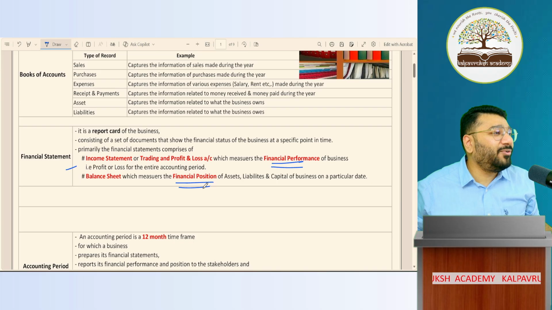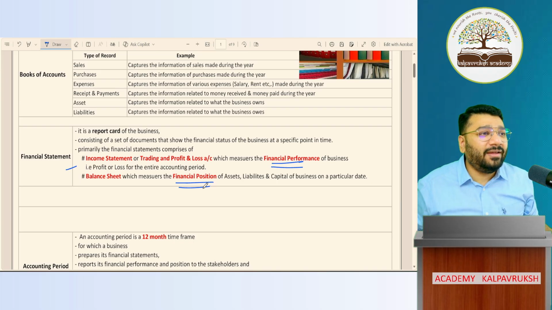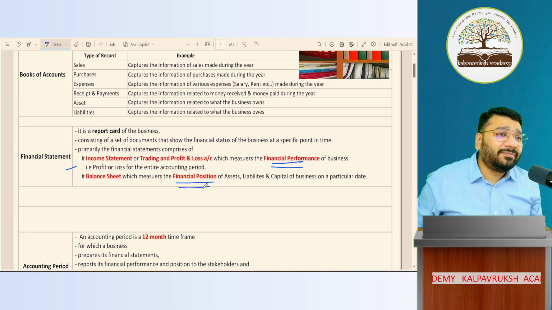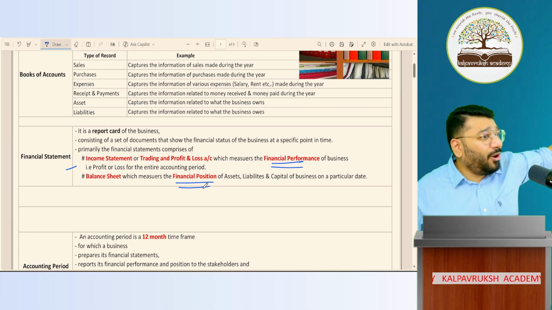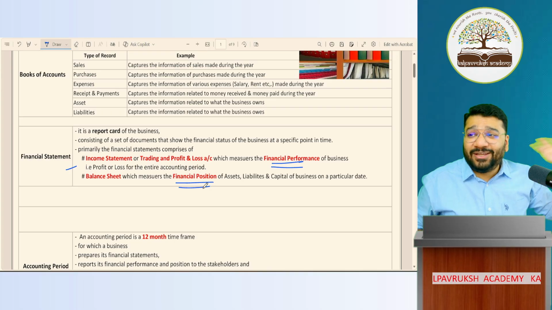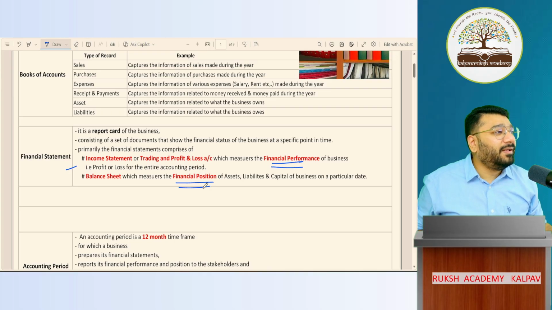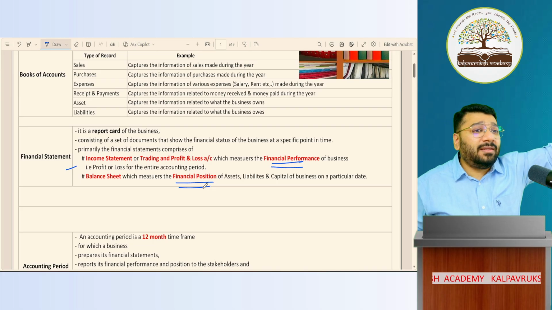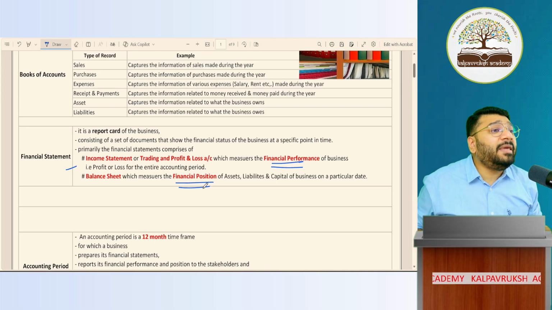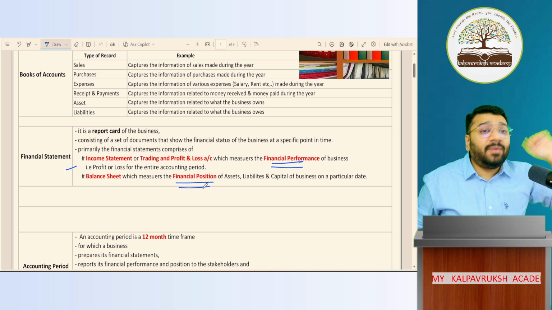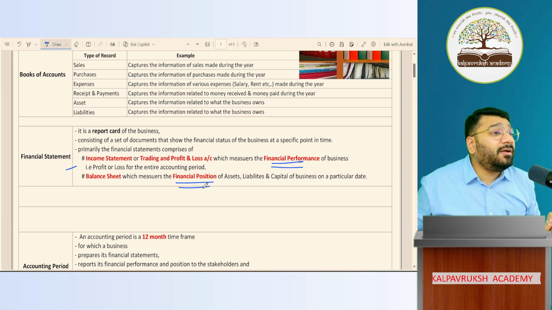10 rupees I gave. So he's telling Pratik sir gave 10 rupees today. Will you maintain this 10 rupees tomorrow? First thing he will do, no donkey fellow, he'll go out and have some chocolate. Tomorrow the 10 becomes 0. Which means yesterday's cash balance was something and today's cash balance will be something else, because every day you receive money and you pay money. So cash balance is never constant.